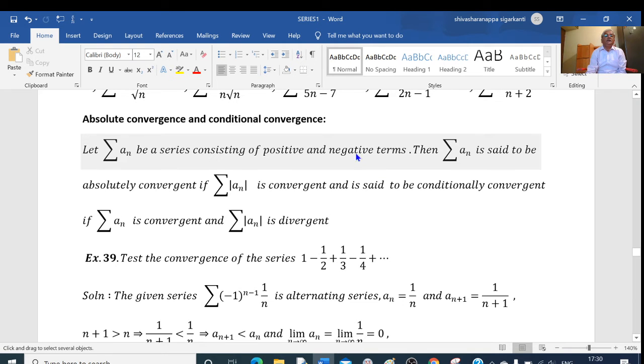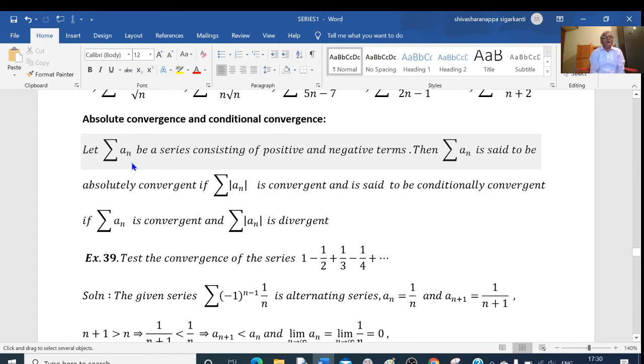Hi, I'm Dr. Sigarkanti. In this video, we discuss absolute convergence and conditional convergence of a series. Let sigma a_n be a series consisting of positive and negative terms. Then, sigma a_n is said to be absolutely convergent if sigma of mod a_n is convergent, and is said to be conditionally convergent if sigma a_n is convergent but sigma mod a_n is divergent.